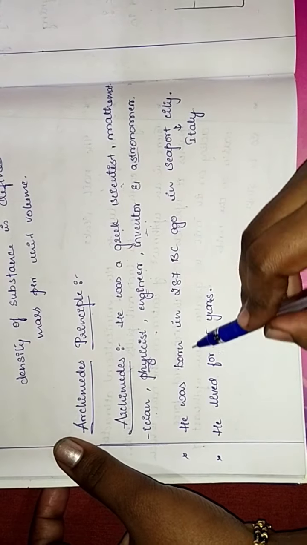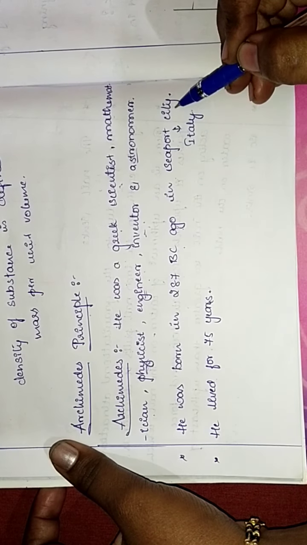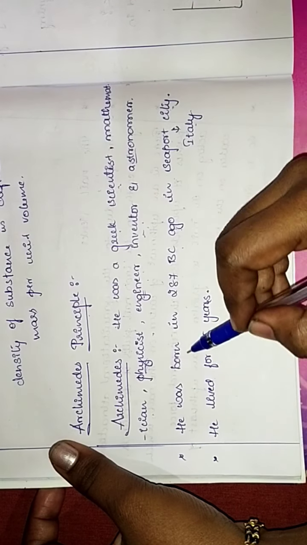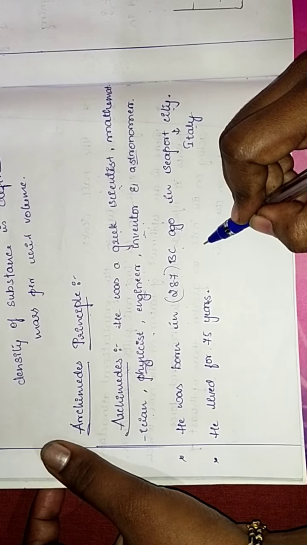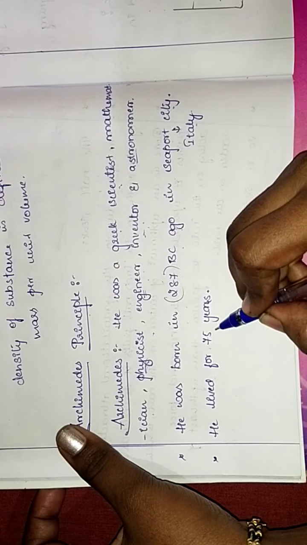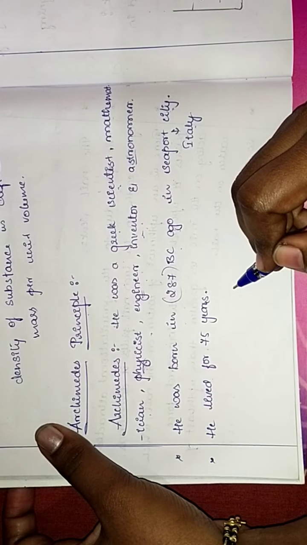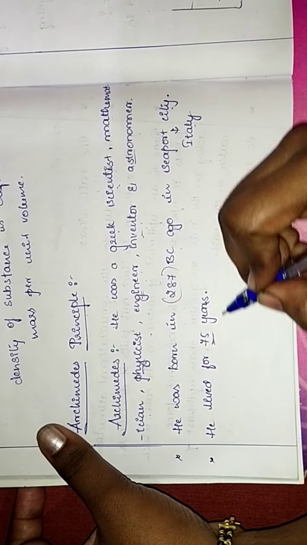He was born in 287 BC in Seaport City. Seaport City is in Italy. So he lived for about 75 years. He lived a long life as compared to the lives of today. So he lived for 75 years.